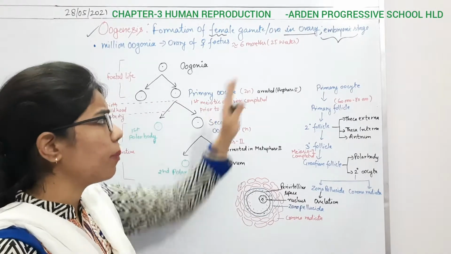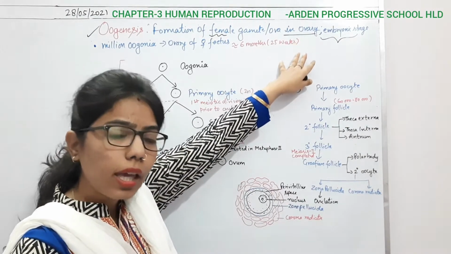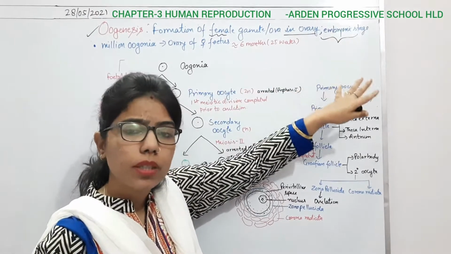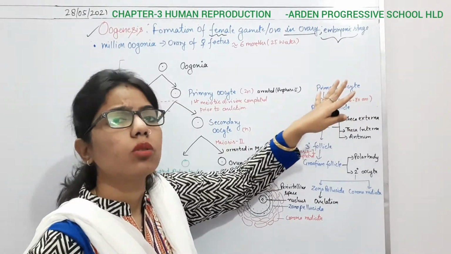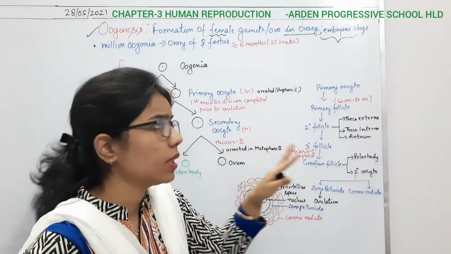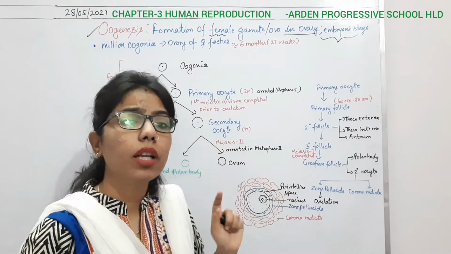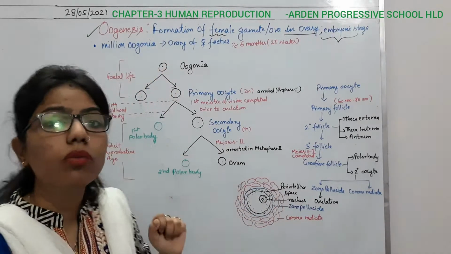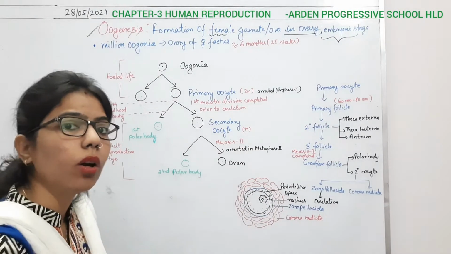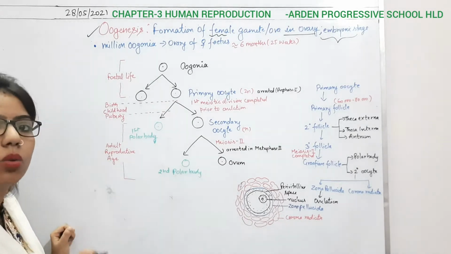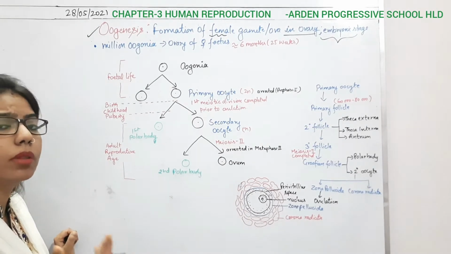So what is going to happen during the embryonic stage? As the fetus is present inside the mother's womb, the female fetus present inside the mother's womb will undergo the process of oogenesis. It means the ovary of that female fetus is going to produce some structures.